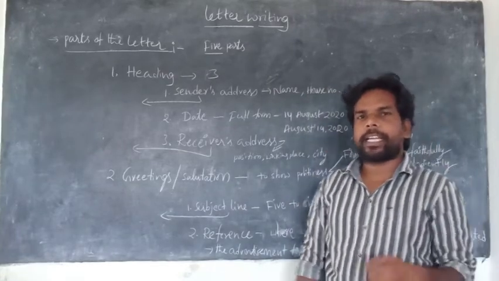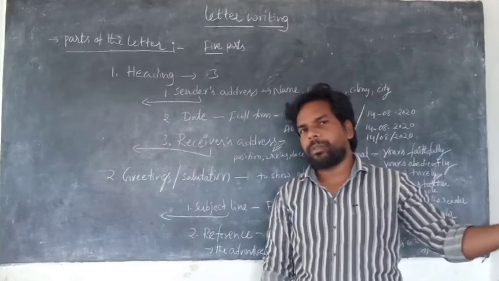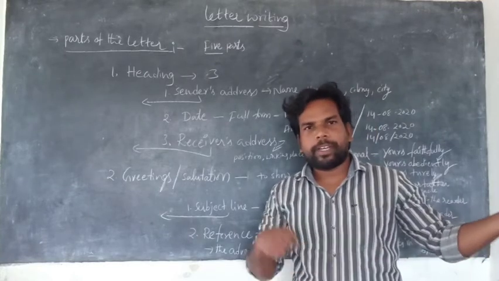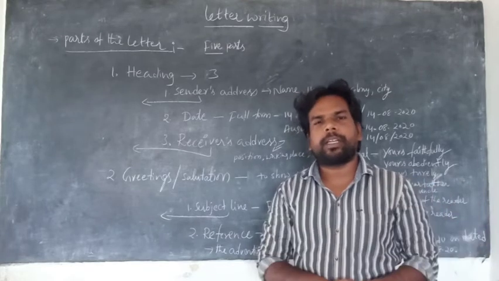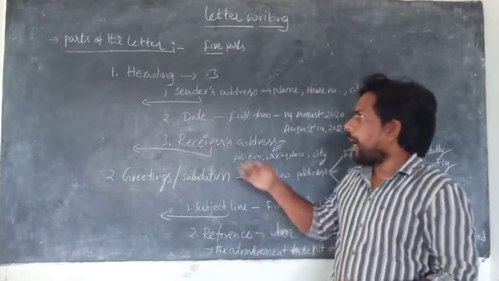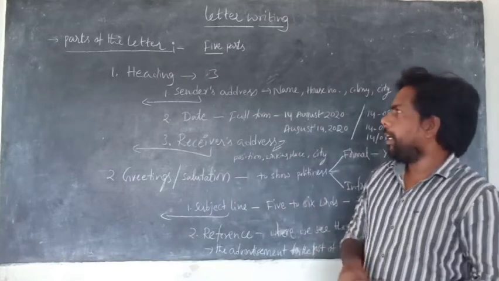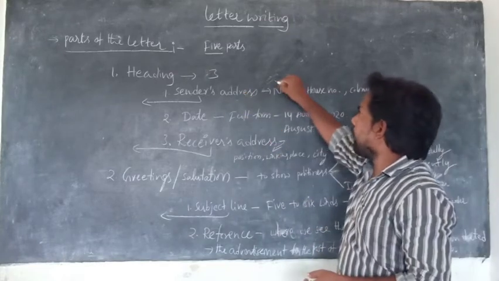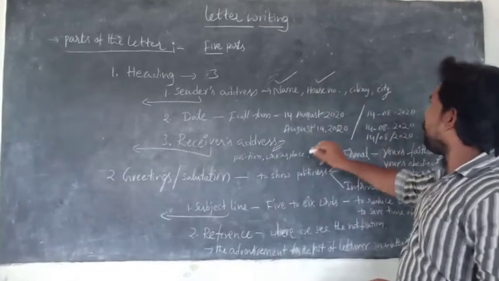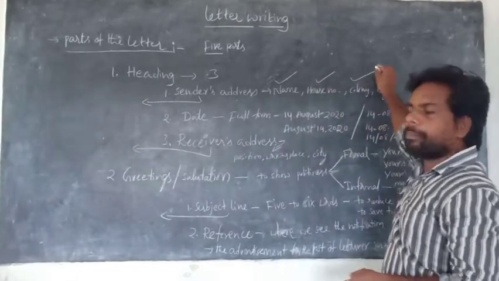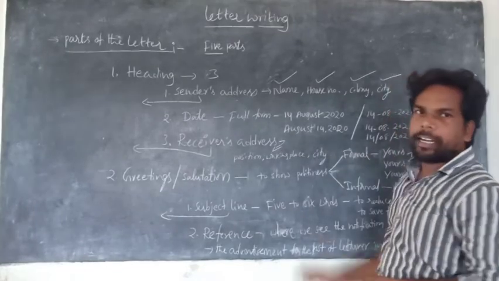For example, if I send a letter to my friend Vasu, or to my college principal, I am the sender. In place of the sender address, you have to write the name of the sender, his house number, his colony name, and the city or town where he lives.